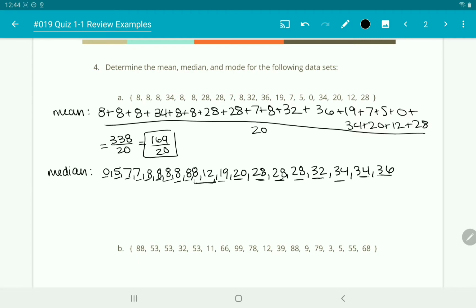And it looks like we do have 2 in the middle, so we have 8 and 12. So we have to take this 8 plus 12 and divide it by 2, and that's going to give us 10. So the median is 10. And then looking for the mode, that is just the one that is occurring the most. And you can see here that there are 6 8s. It definitely pops up the most in that data set. And so the mode is 8.